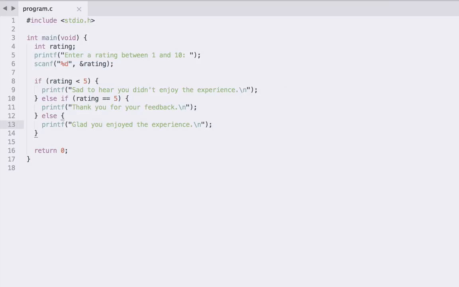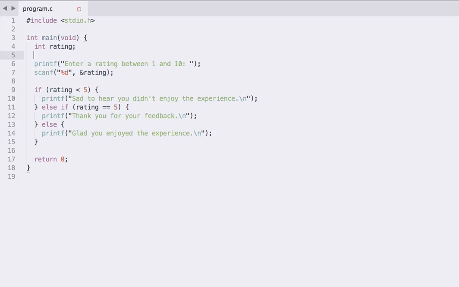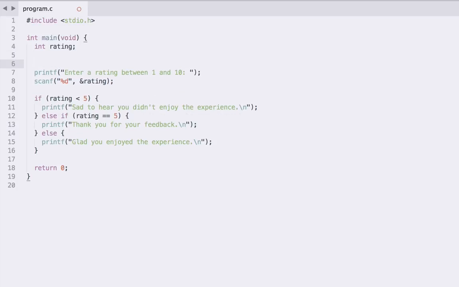If we go back to our code here, let's section off this portion, because really this is the portion we'd want to repeat. If the user enters a rating that isn't between 1 and 10, we really want to repeat these printf and scanf lines. So we re-output the prompt, and then we reread input from the user into our rating variable. So what we can do is form a while loop here.